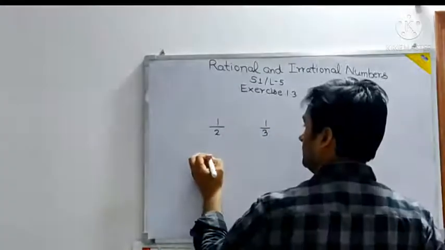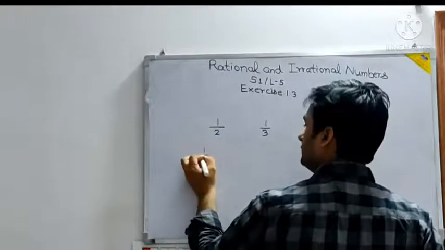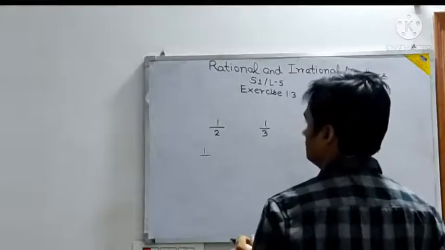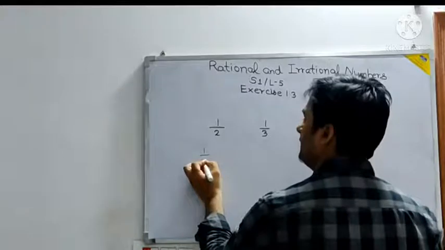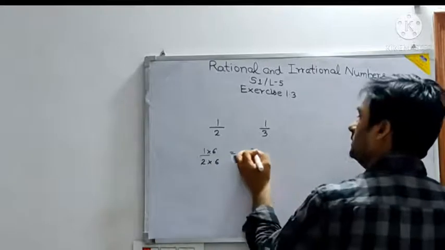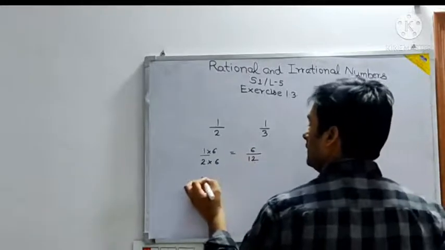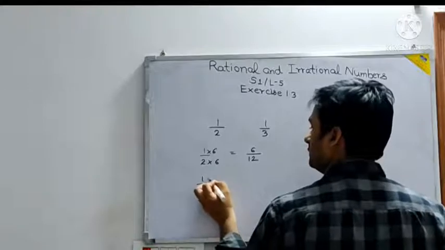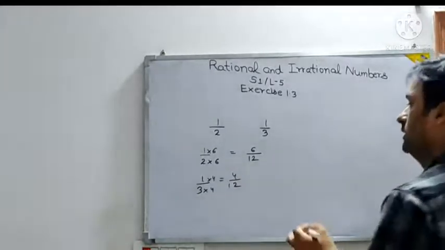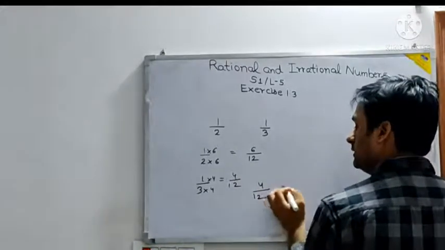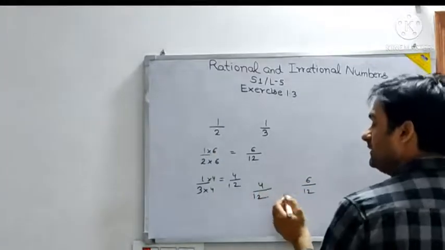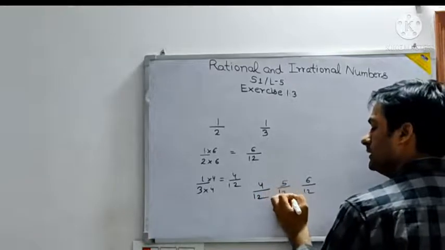Someone can use this method, multiplying by a suitable number, like let us make it a multiple of 6 by 12 and 1 by 3 is what? Okay, so if you have to insert one number, so see here, 4 by 12 is one number, and this is 6 by 12. If you have to insert only one number, then can I say that there can be a 5 by 12 here?